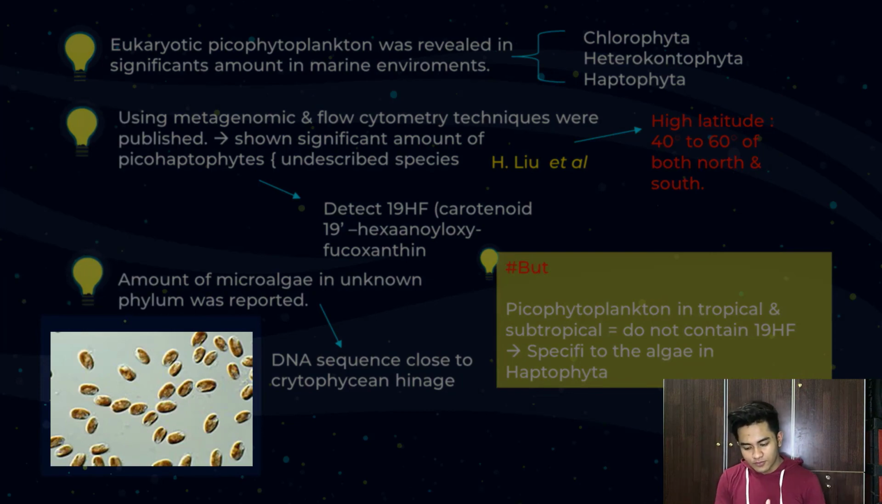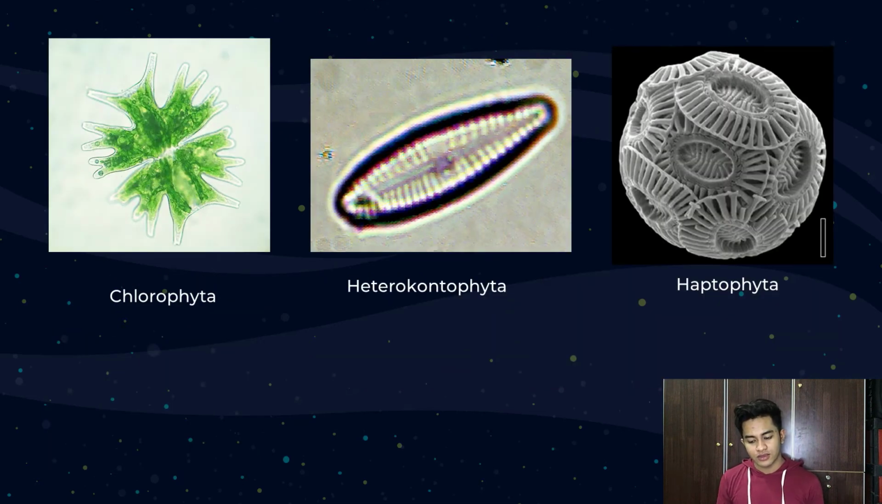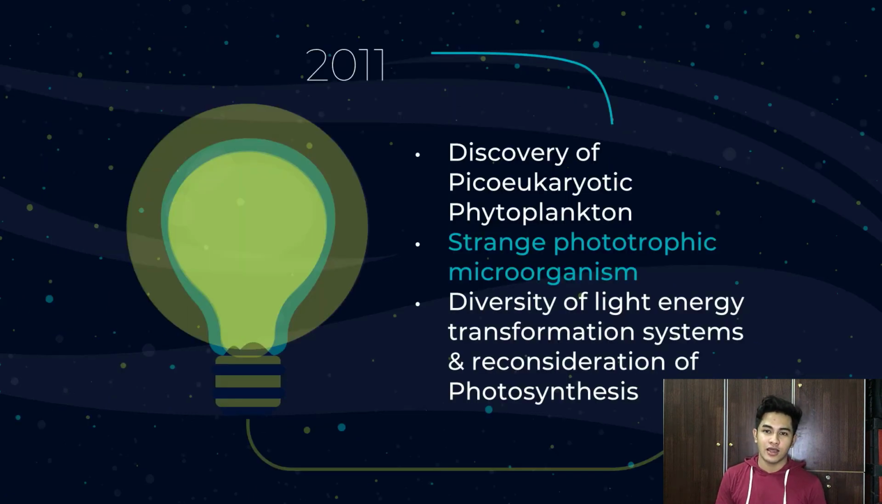But phytoplankton in the tropical and subtropical regions do not contain 19'-HF specific to the algae in Haptophyta, because they are specific to the algae in Haptophyta. Here are examples of Chlorophyta, Heterokontophyta, and Haptophyta. Pretty, right? The last discovery, from traditional to a new understanding of marine primary producers, is in 2011.